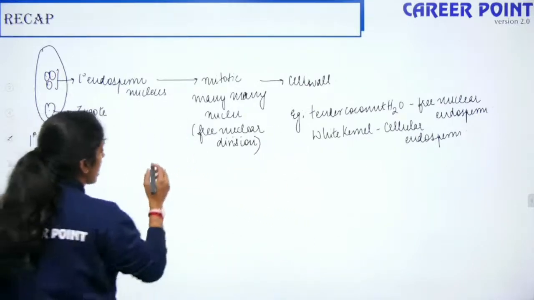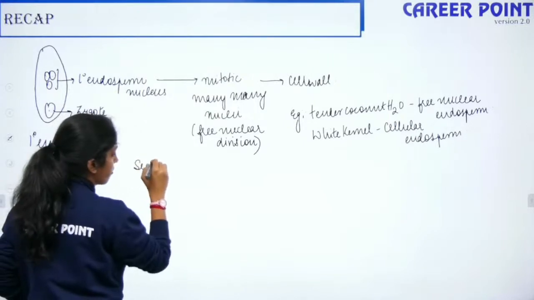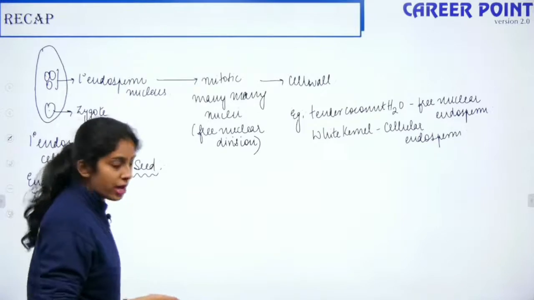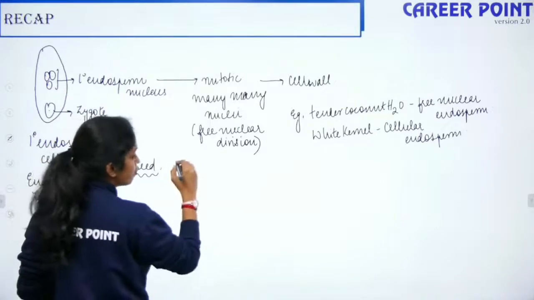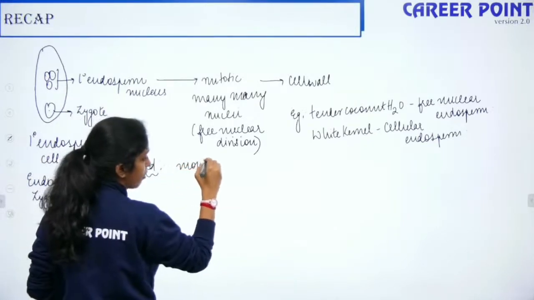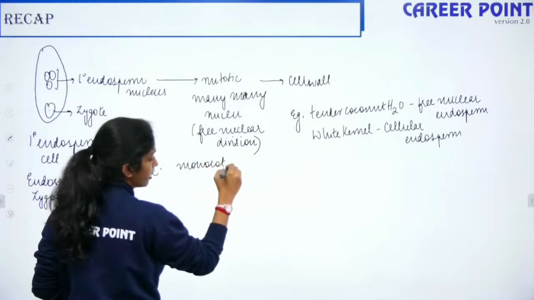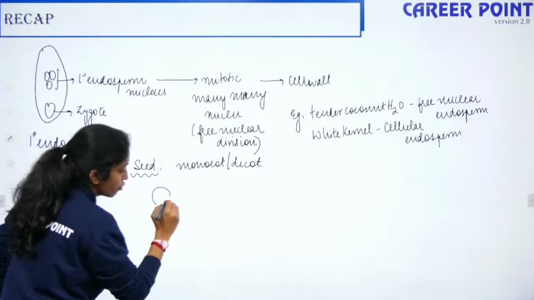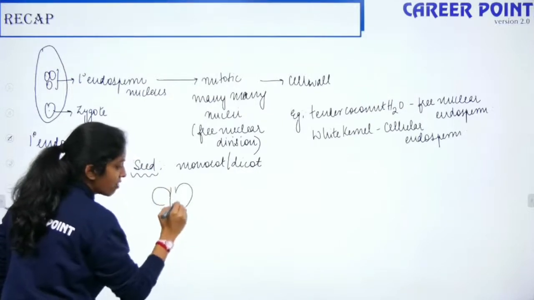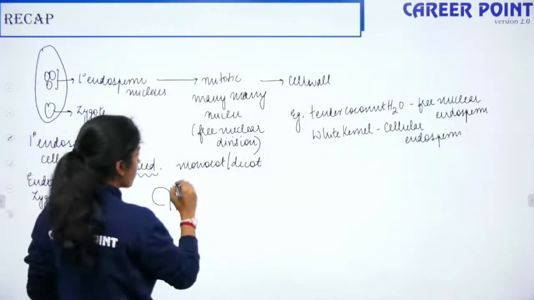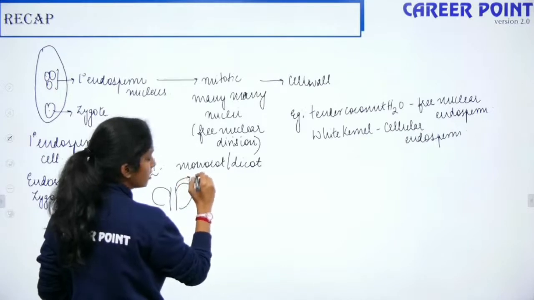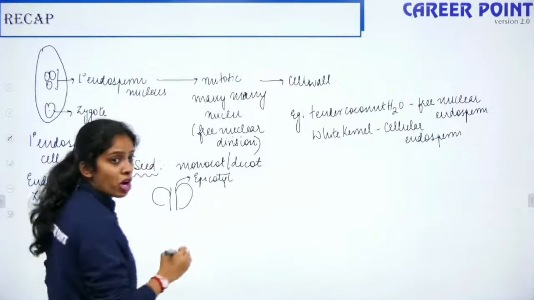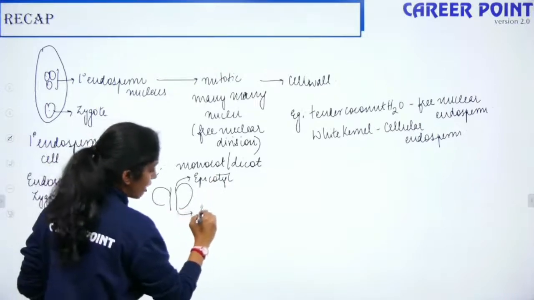After this, we started talking about seed development. How does the seed develop? Because the embryo gives rise to the seed, right? You have the monocot seed and the dicot seed. Dicot is very simple. You have two cotyledons like this and an embryonal axis. The embryonal axis above the cotyledon is known as epicotyl, and the embryonal axis below is known as hypocotyl.